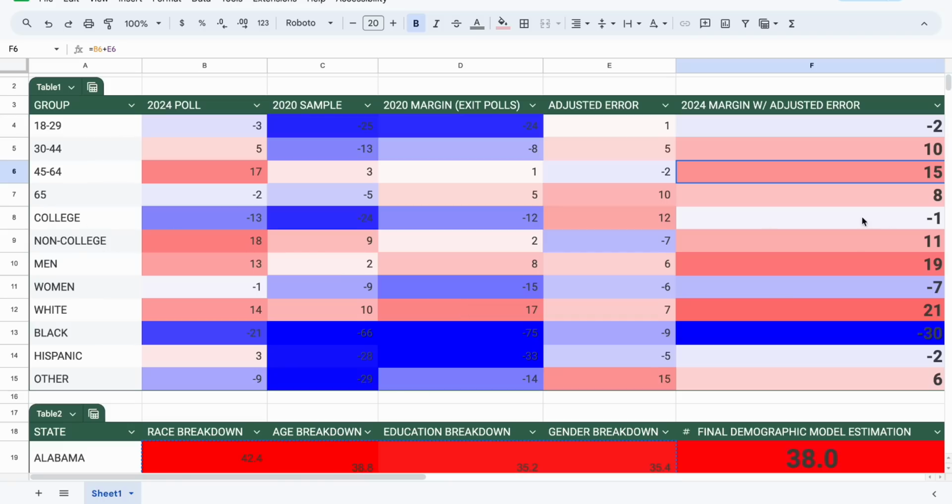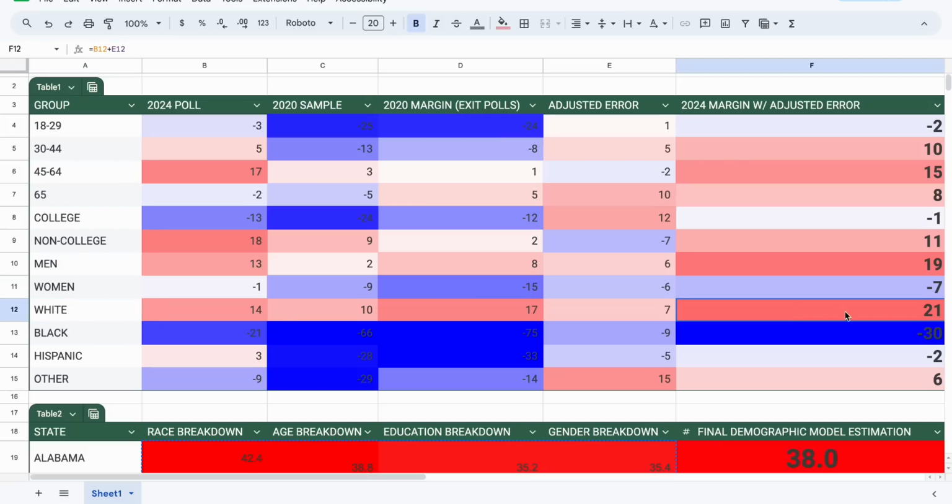College-educated voters, Trump does 11 points better. With non-college, he does 9 points better. With men, he does basically 11 points better. With women, if you look at this, he's doing about 8 points better.